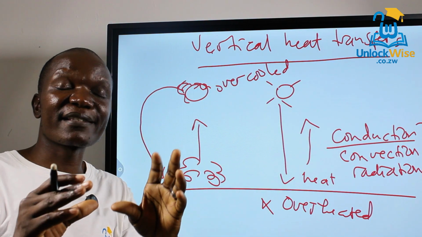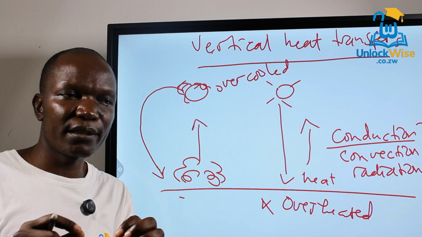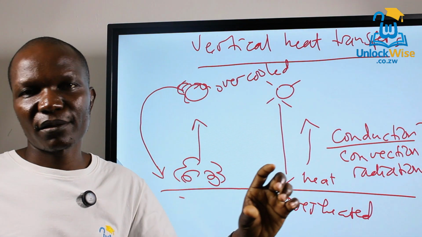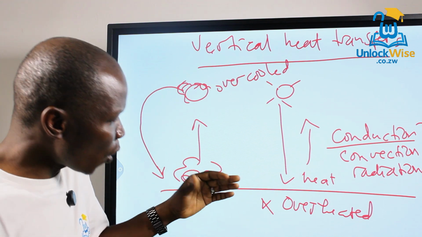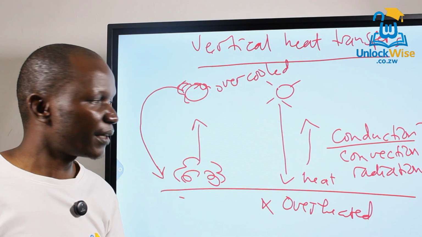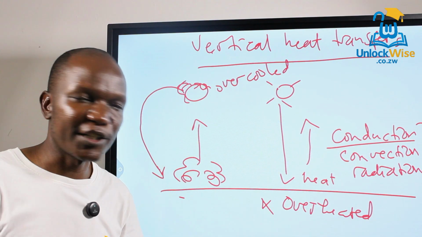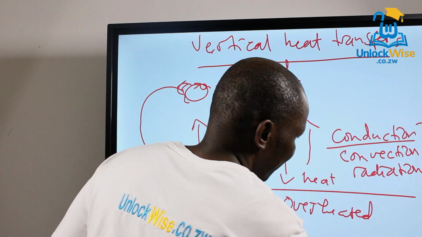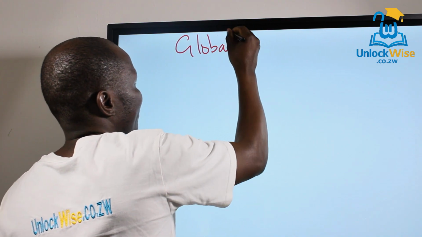So heat transfers are of two types. The horizontal heat transfer, whereby heat is transferred from the tropics and the equator to the poles, right? Then there's vertical heat transfer, whereby heat is transferred from the lower atmosphere, where the heat is formed, to the upper atmosphere through conduction, convection, and radiation. So it's very important for you to take note of.